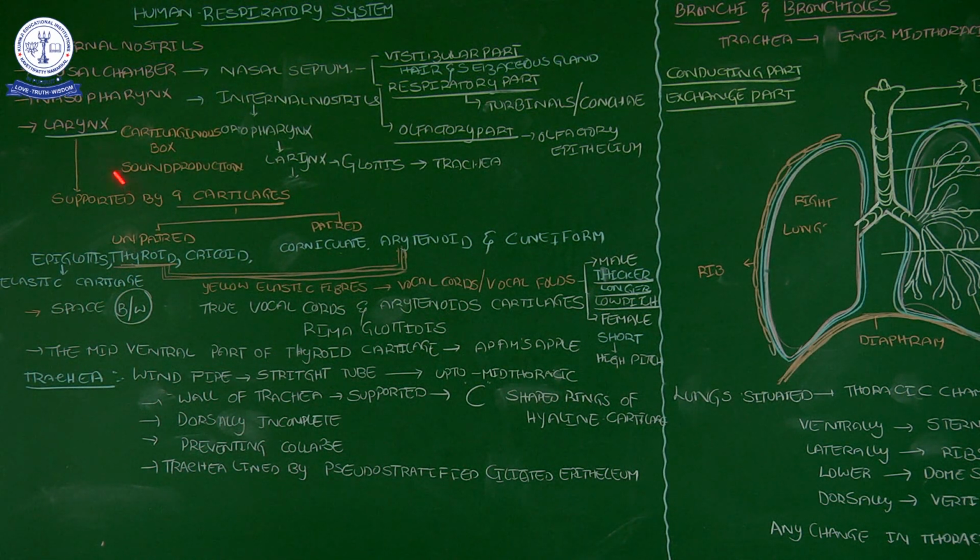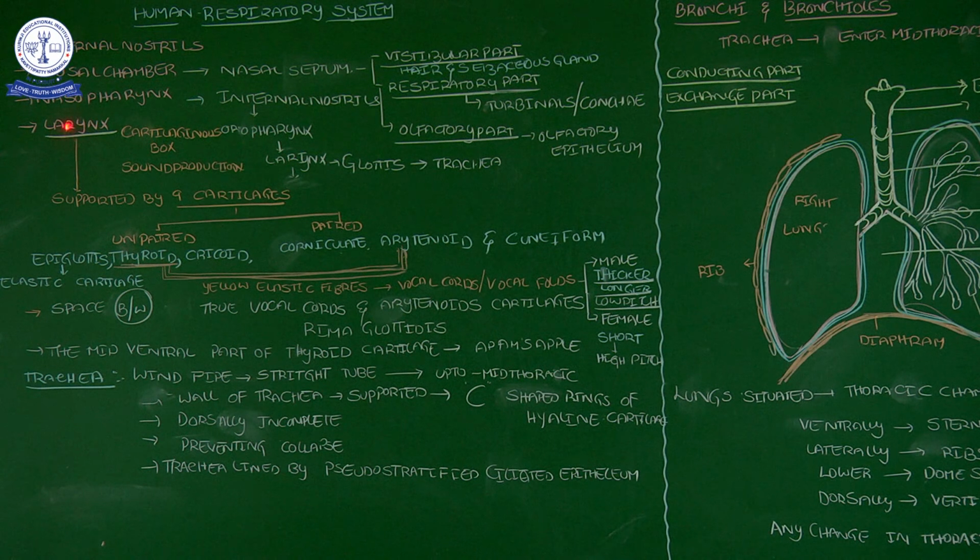That sound is produced by the larynx. This larynx is surrounded by 9 cartilages. The names of these 9 cartilages should be remembered. Very, very important for the NEET examination pattern. Several times they ask questions based on these cartilages.